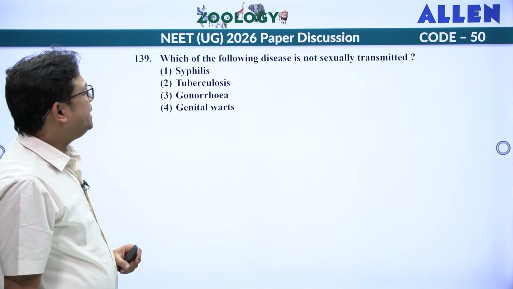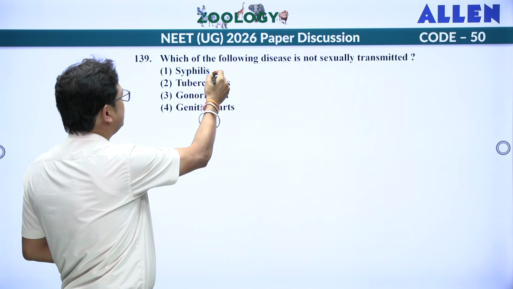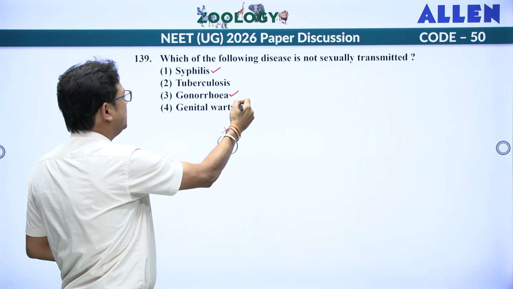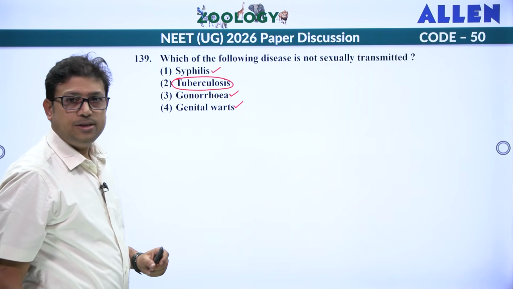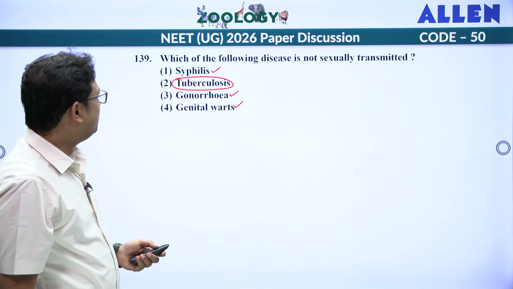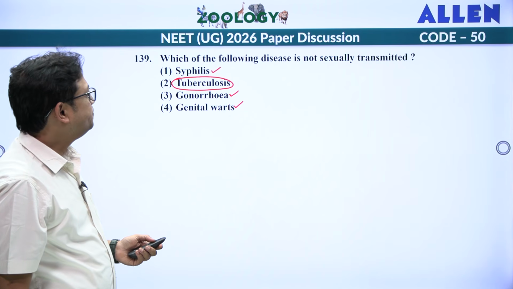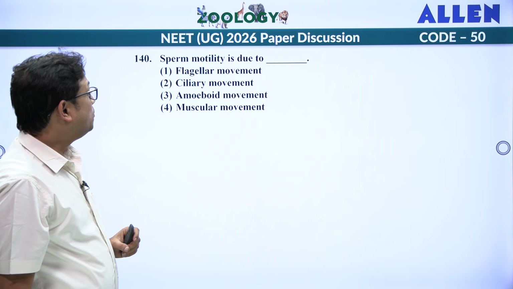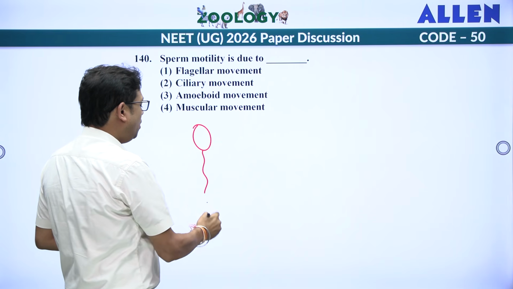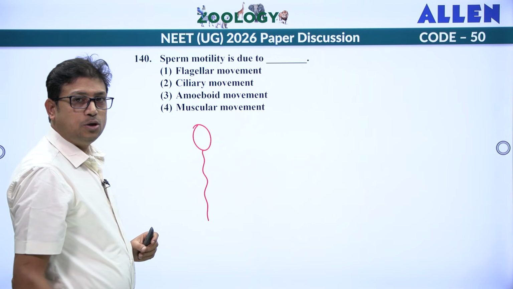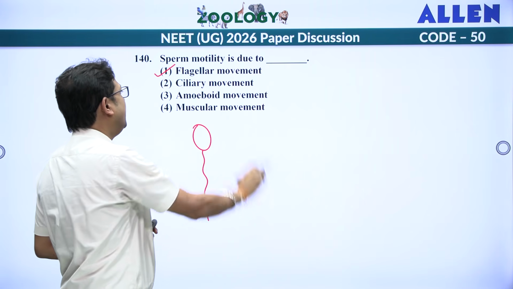Which of the following diseases is not sexually transmitted? So syphilis, yes. Gonorrhea, yes. Genital wart, yes. So the answer is tuberculosis. Mycobacterium tuberculosis, the bacteria that cause the disease TB. So answer is 2. Sperm motility is due to. So sperm is what? It is having a long flagellum. So with this tail, it can move. So it is an example of what? Flagellar movement.